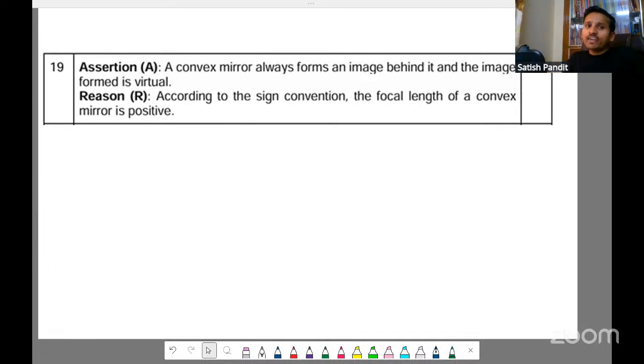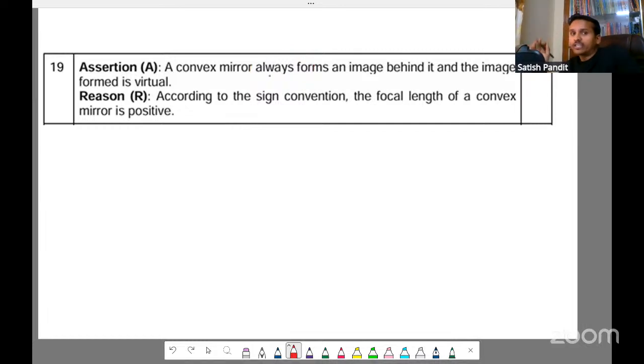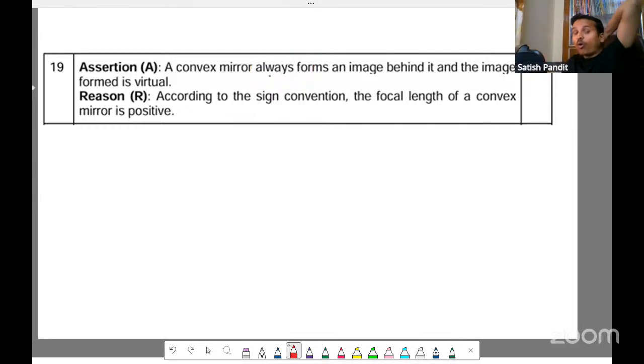It says a convex mirror always. Whenever this condition "always" is given, even if one of them is not correct, this will become false. Always means even if you get only one condition wrong, this statement will become false. Always means it should be always applicable. All the conditions. So a convex mirror always forms an image behind it, and the image is formed as